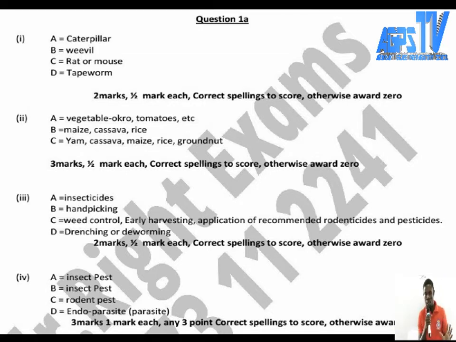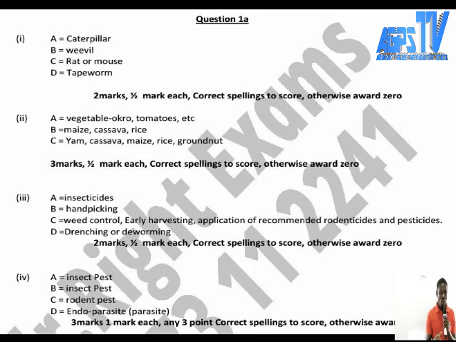You can end there if you don't want any trouble. If you write weed control and early harvesting and make a mistake there, they will mark you wrong. So just write one answer there.